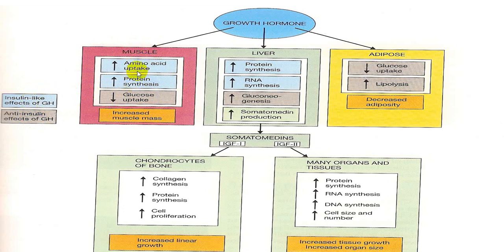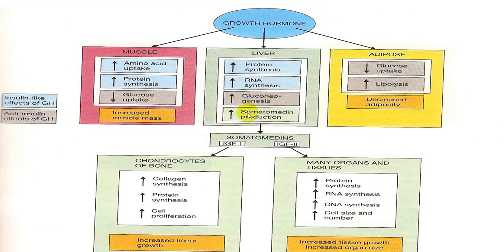So this is like insulin, while it decreases glucose uptake, so that is the anti-insulin effect, and it increases muscle mass. On the liver, protein synthesis and RNA synthesis are insulin-like effects, while it increases gluconeogenesis, so it increases the glucose output from the liver and increases blood glucose level, so we call it hyperglycemia.